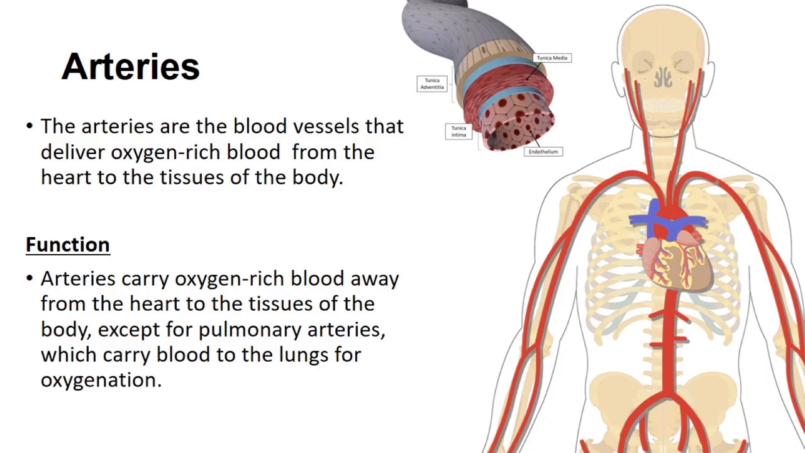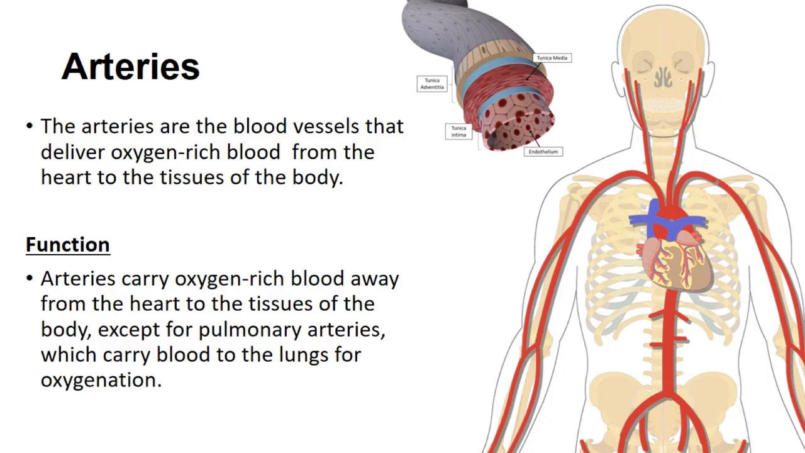So basically arteries are the blood vessels that deliver the oxygenated blood from the heart to the different parts of the body. What are their functions? They carry the oxygen-rich blood away from the heart to the tissues of the body, except the pulmonary artery. In the human body all the arteries carry oxygenated blood except the pulmonary artery, which carries blood to the lungs for oxygenation.